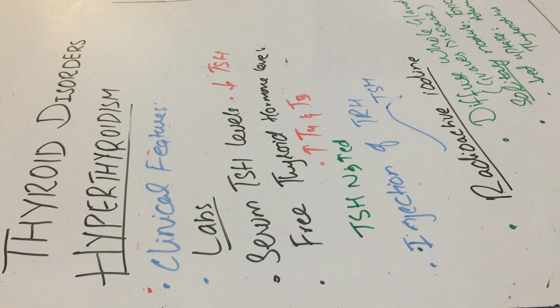And the fourth is radioactive iodine. We measure the uptake of radioactive iodine by the gland to know the underlying cause of the hyperthyroidism. If the uptake of radioactive iodine is diffuse in the whole gland, then the cause is Graves' disease. And if the radioactive iodine is uptaken only in a focal area by a solitary nodule, then the cause could be a toxic adenoma. And if there is a decreased uptake of this radioactive iodine, then the cause could be thyroiditis.